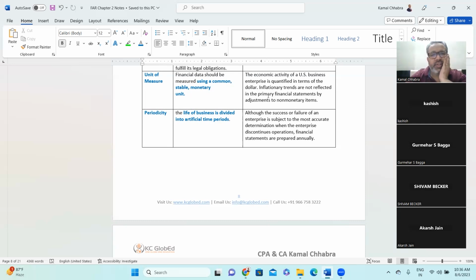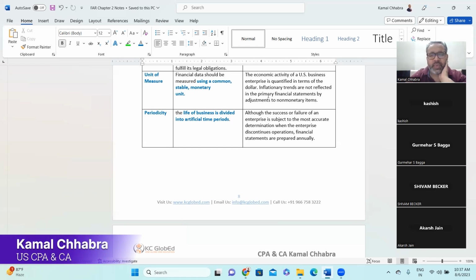So financial data should be measured using a common stable monetary unit, which is a currency. Why does it say stable monetary unit? Do you remember the concept of hyperinflationary economy? Yes, sir. If that country has a hyperinflationary economy, that means their local currency is fluctuating more than 100% in 3 years, right? In that scenario, you'll be choosing the more stable currency to represent your financial statement.